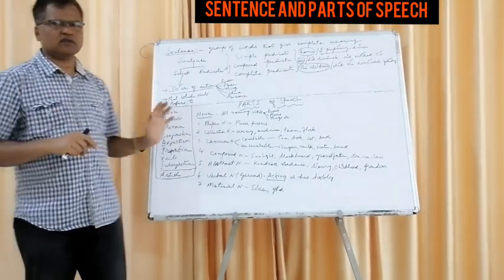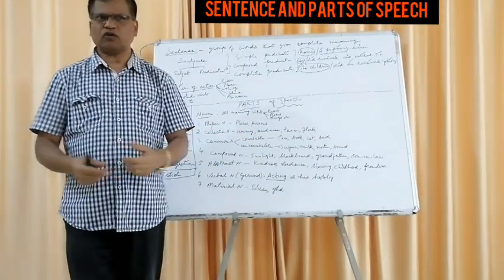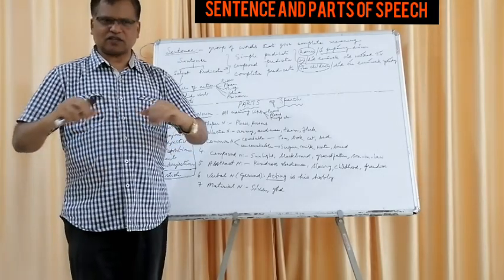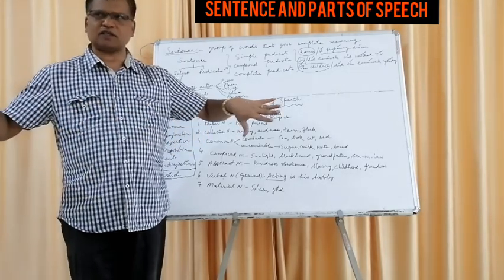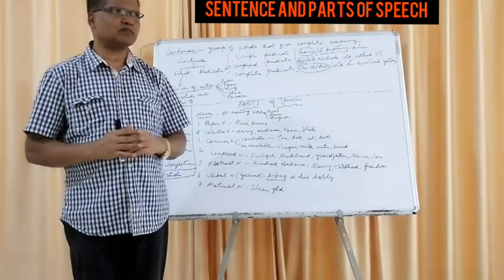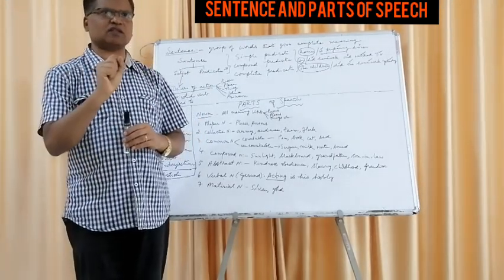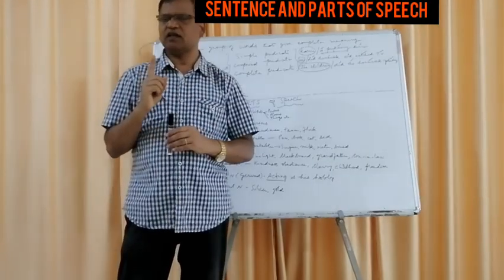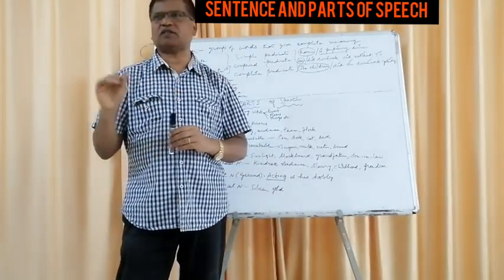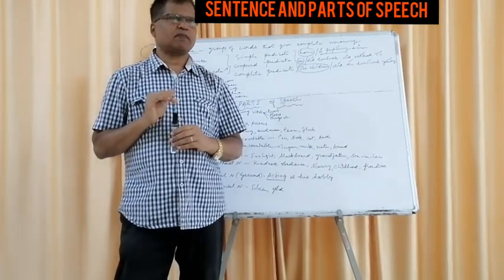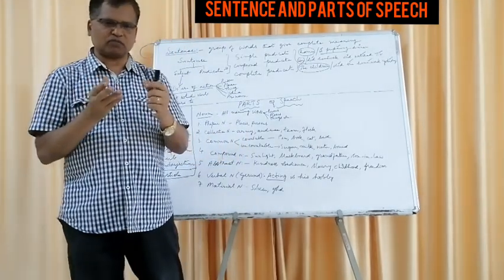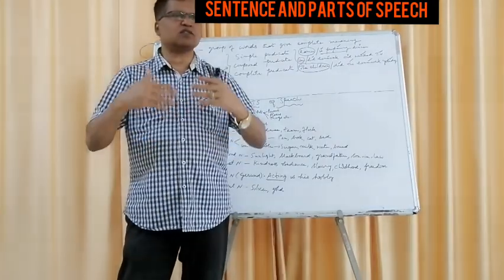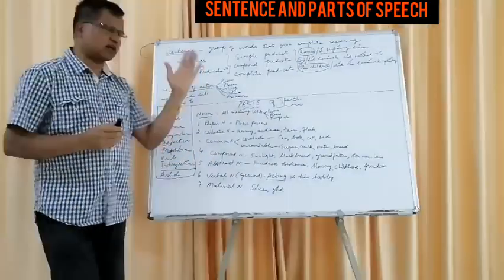Now when we speak a sentence or a language, there are parts. For example, a cycle. The whole thing is called a cycle. But if you take away certain pieces, there are parts in that. Only the assembled thing is called a full cycle. So there are parts assembled together in a cycle. Likewise, in a sentence also there are different parts. Only when some parts are put together do we have a sentence. Without those parts, a sentence is not possible. So what are those parts?